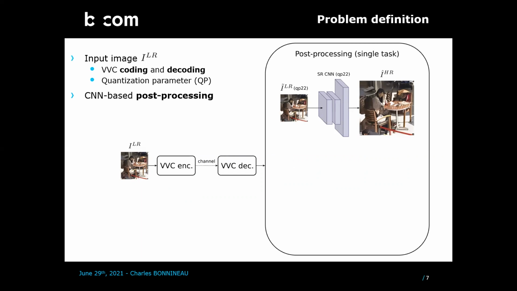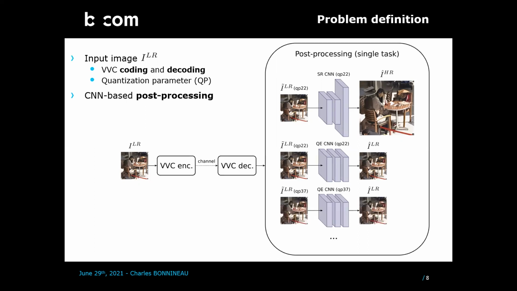For example, here, super resolution can be applied for upscaling using a first dedicated model, or quality enhancement can be performed to remove the coding artifacts generated at a given QP using another dedicated model, or using another network optimized for another level of degradation, and so on. Here, we clearly see that all those learned models may contain redundant features that are not exploited.